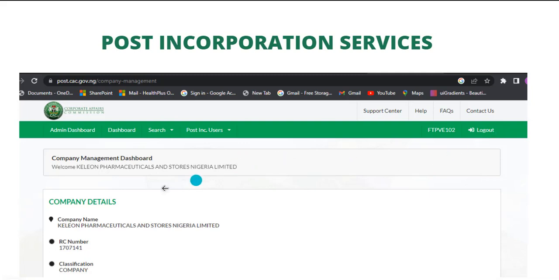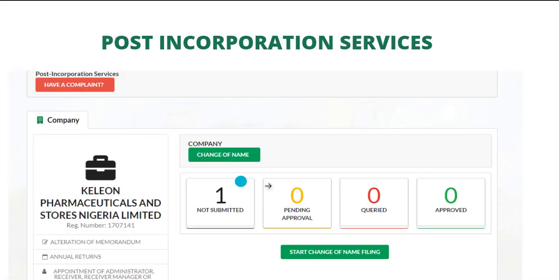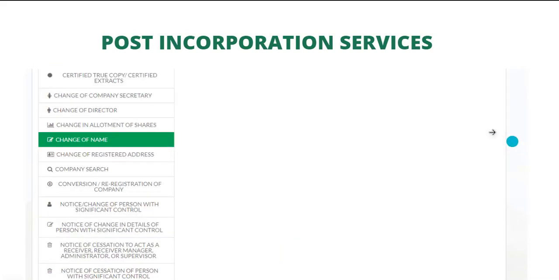This is the post-incorporation dashboard, Kelion Pharmaceuticals and Stores Nigeria Limited. These are things you'll be able to do. We'll look at the services.